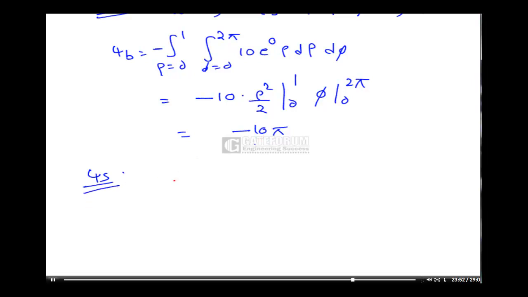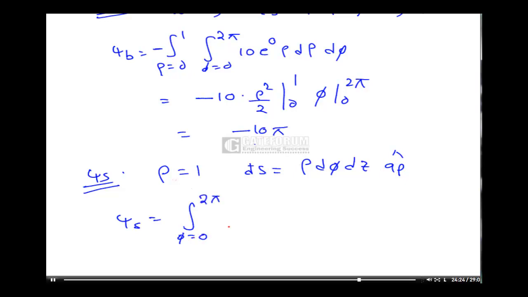Sides means what is common? The common thing is radius. Sides means radius is equal to 1, so rho is equal to constant. Rho is equal to constant means ds is equal to rho d phi dz, a rho cap. This is ds. Therefore flux due to sides is equal to integration, you have to integrate phi from 0 to 2 pi and z from 0 to 1, 10 into e power minus 2z.